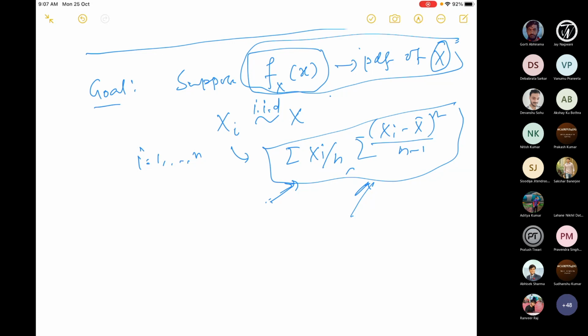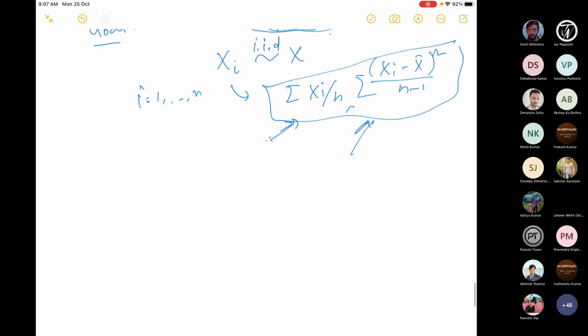Then how can you predict the value of p? You have to toss the coin, do this exercise, and from there you will try to find out this p. That is what is called estimation of a parameter. So you have to estimate the parameter value. The parameter is what? The parameter which defines the PDF. So there is a parameter involved in the PDF of capital X. This is the business of statistics.